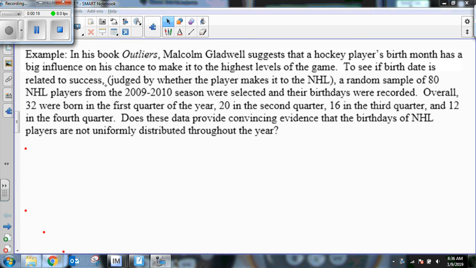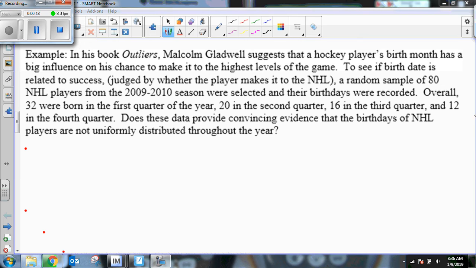To see if birth date is related to success, judged by whether the player makes it to the NHL, a random sample of 80 NHL players from the 2009-2010 season were selected and their birthdays were recorded. Overall, 32 were born in the first quarter, 20 were born in the second quarter, 16 in the third, and 12 in the fourth. Does the data provide convincing evidence that the birthdays of NHL players are not uniformly distributed throughout the year?